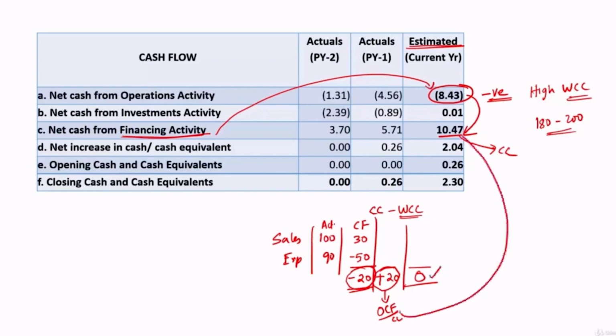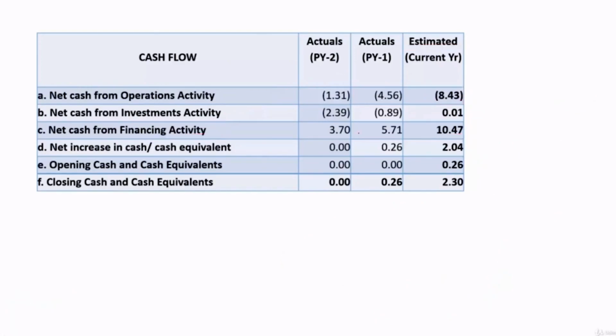Instead, if the 20 is captured under financing activity, because cash credit is a financing activity, then it will show a difference. So in that angle, this negative cash flow can also be tolerated, but this should be the reason. Otherwise, it cannot be accepted. Let's continue. Here they are estimating this, but it can be accepted only for the discussed reasons, and there is some small estimated investment in investment activity, that is fine.